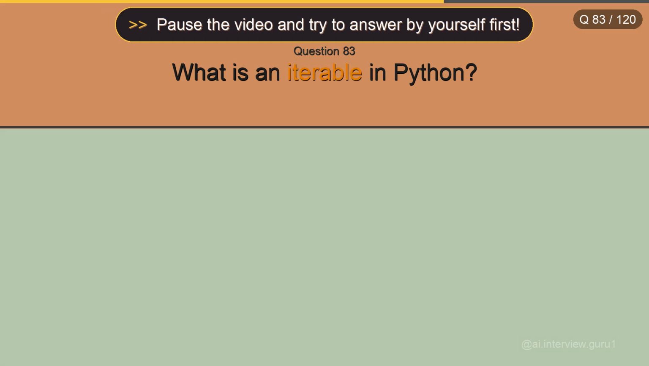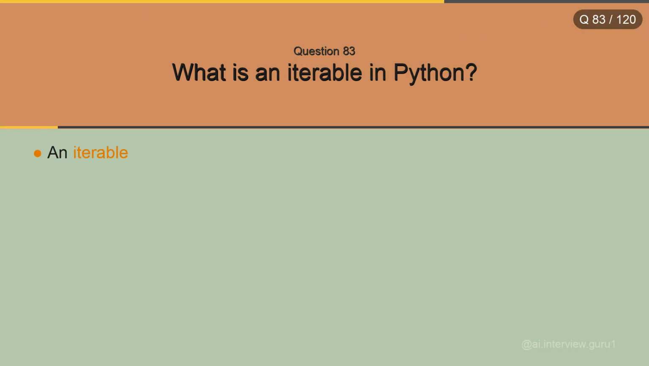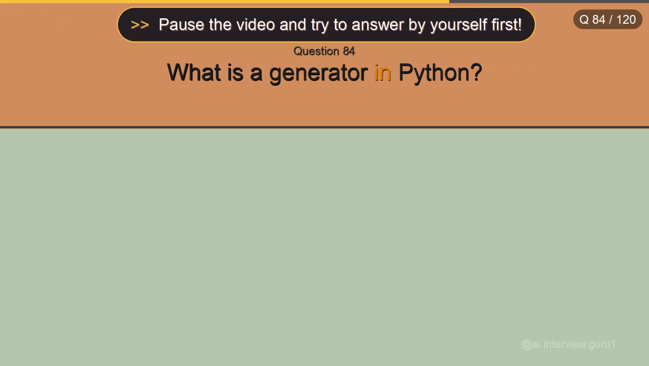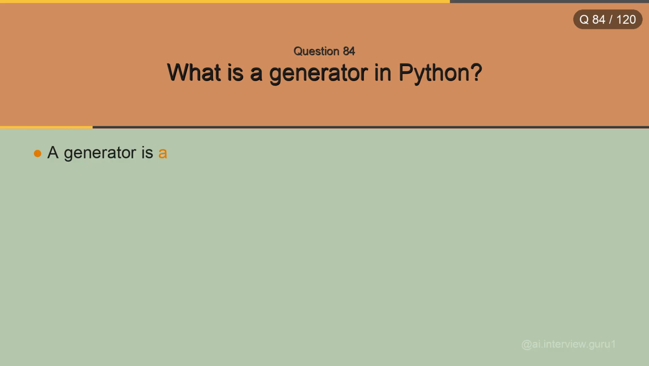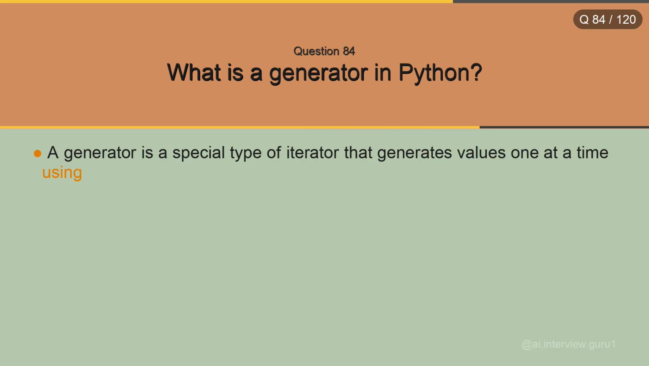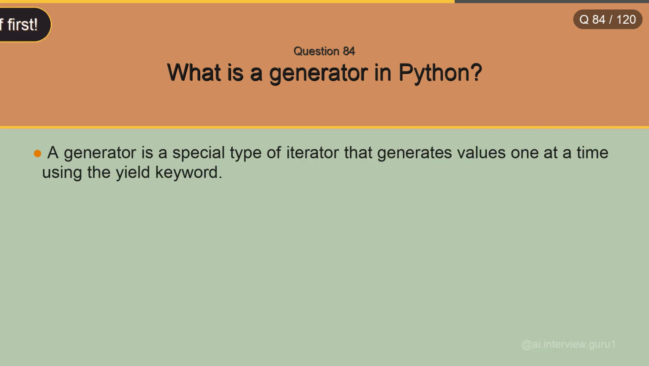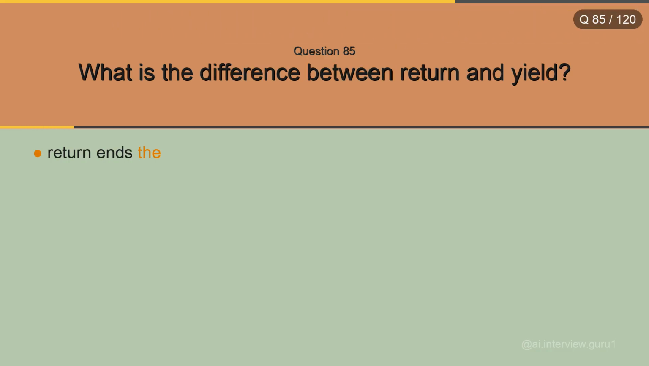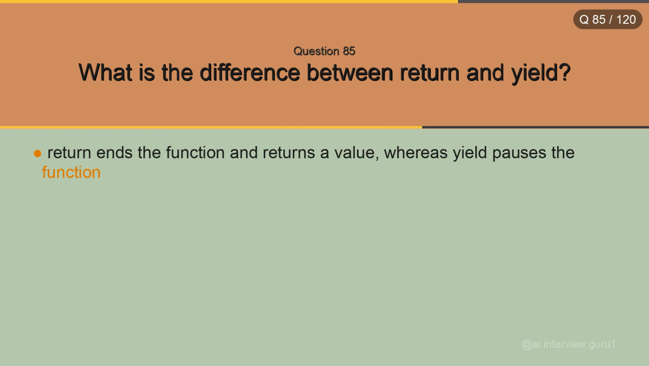What is an iterable in Python? An iterable is any object that can return an iterator, such as lists, tuples, strings, and dictionaries. What is a generator in Python? A generator is a special type of iterator that generates values one at a time using the yield keyword. What is the difference between return and yield? Return ends the function and returns a value, whereas yield pauses the function and returns values one by one.